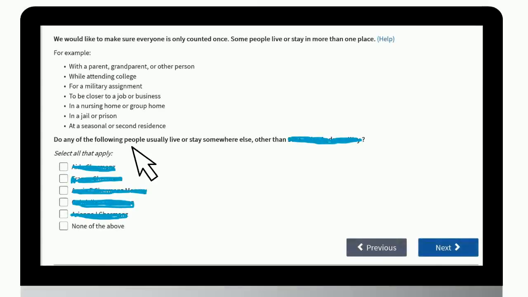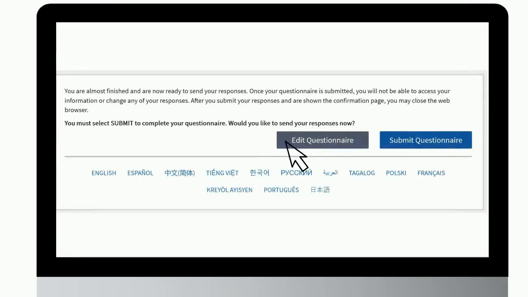In this section, they will ask you if any of these individuals residing in your house also stay somewhere else. This is to make sure they are counted only once. Choose your answer, and then click Next. If you need to make some changes, you will be able to go back and make those changes on the next page. If you don't need to make any changes, click Submit Questionnaire.